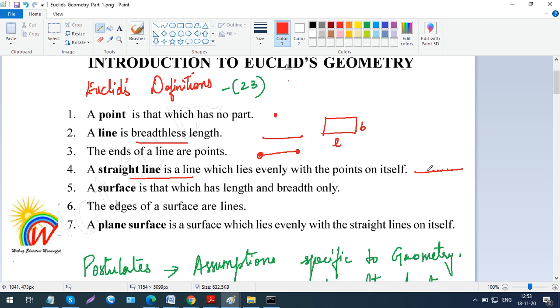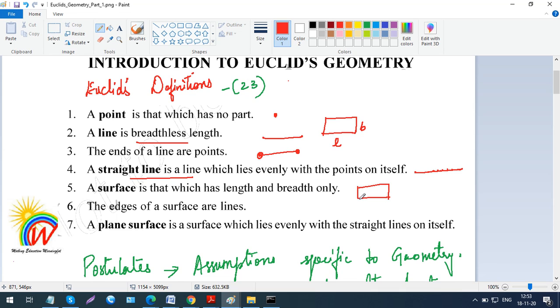Now a surface is that which has length and breadth only. If I say a surface, it talks about just the length and breadth. Understood? That's what your surface is, like a paper. It's not a thick object, not a three-dimensional object. You don't have a box or a ball; these don't come under the surface. A surface is a plain, flat surface.